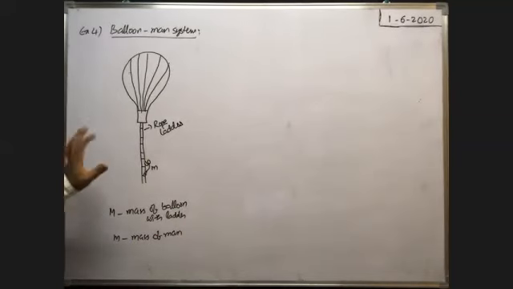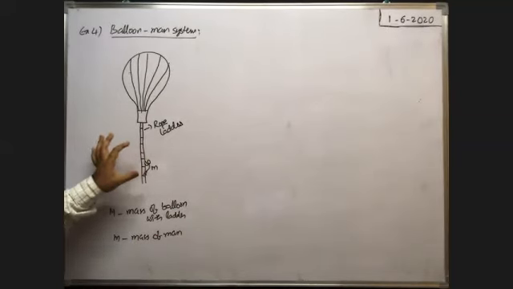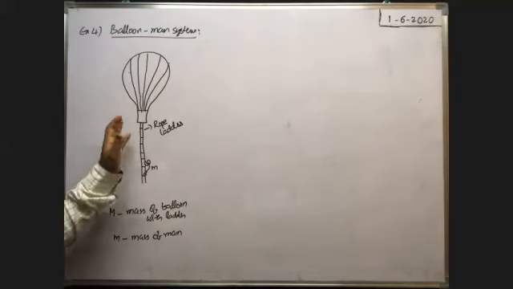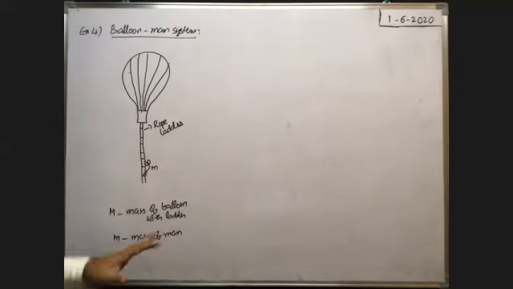Initially, whenever the man stands on the ladder, the balloon man system is in equilibrium. The balloon neither rises upwards nor falls downwards. Here air resistance is ignored.